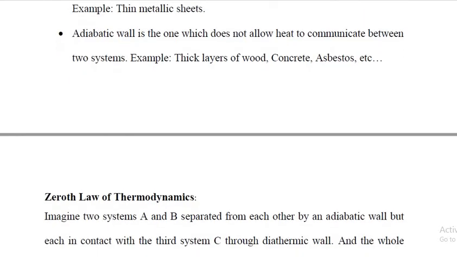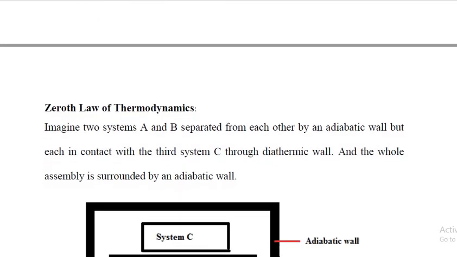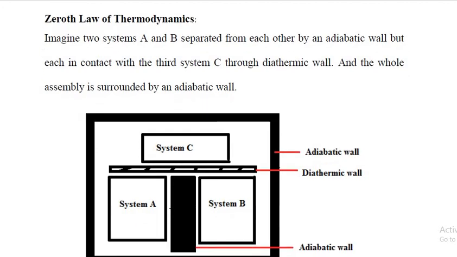Next, the Zeroth law of thermodynamics. Imagine two systems A and B separated from each other by an adiabatic wall. We know that an adiabatic wall is not going to transfer heat. So two systems A and B are separated by an adiabatic wall, but these two systems are in contact with a third system C through a diathermic wall.